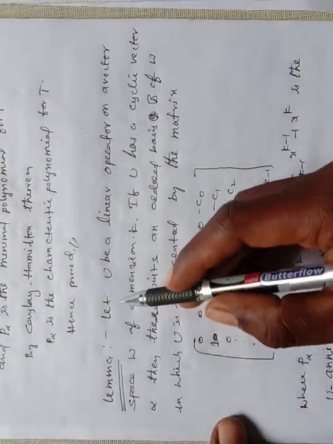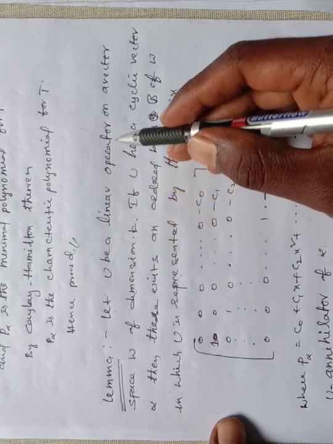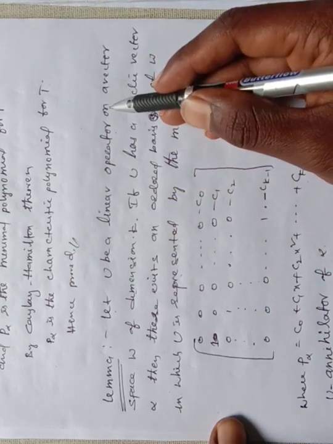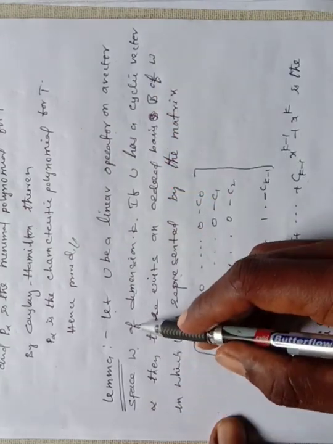Next lemma. Let U be a linear operator on a vector space W of dimension k.